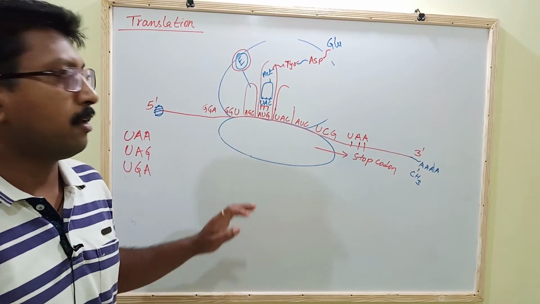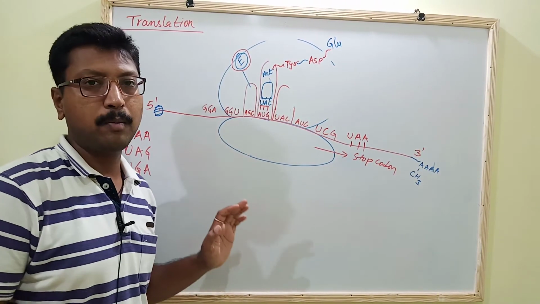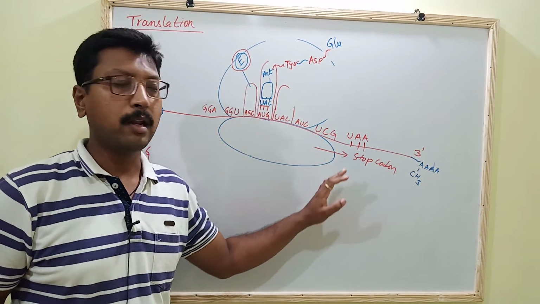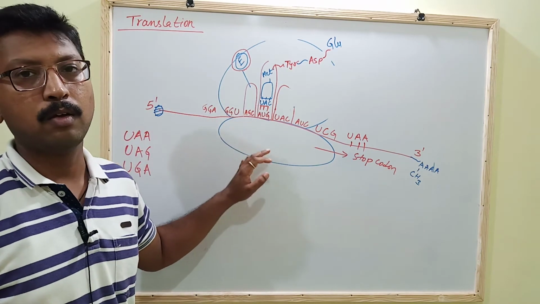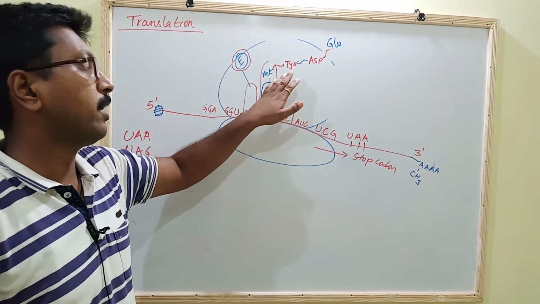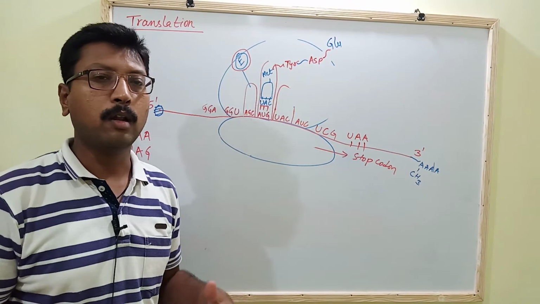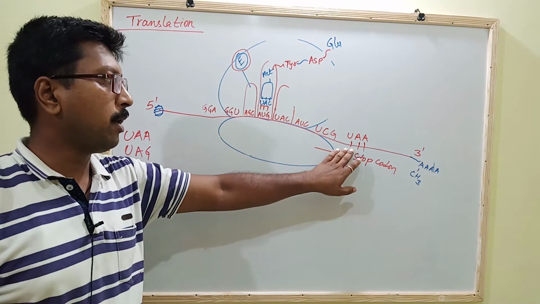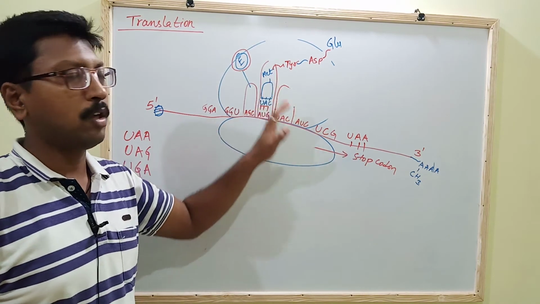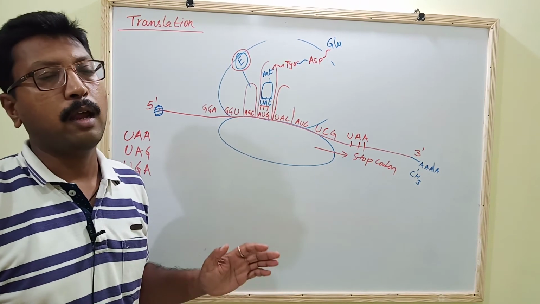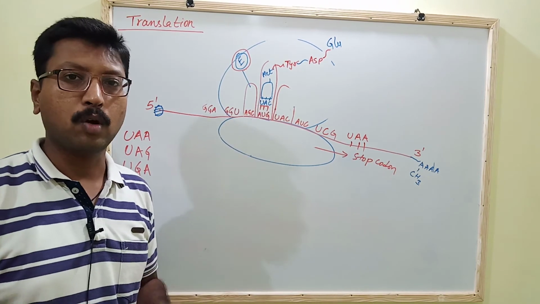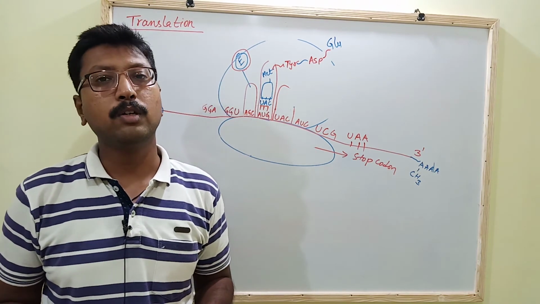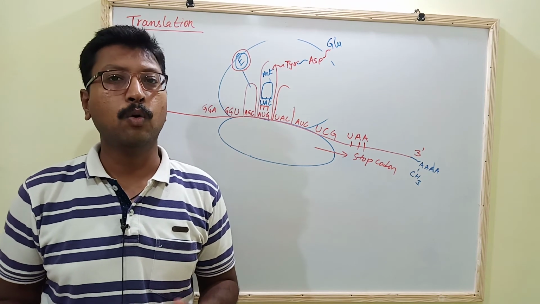So friends, likewise, as I am explaining here, the ribosome is moving on the mRNA, and the translation procedure goes on, and the polypeptide chain keeps growing, and finally when the stop codon comes on the mRNA, the polypeptide chain gets released, and the whole translation procedure stops. So I hope you now know how translation takes place in the host cell.